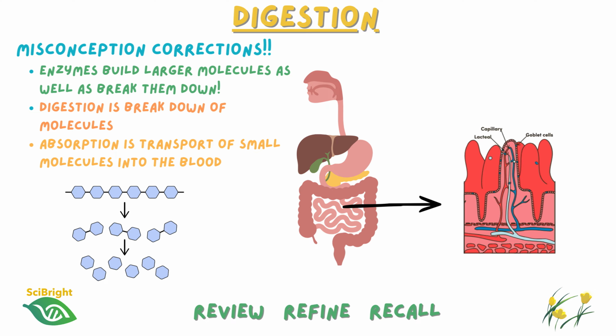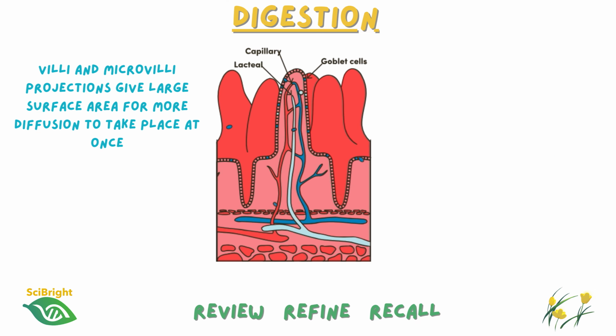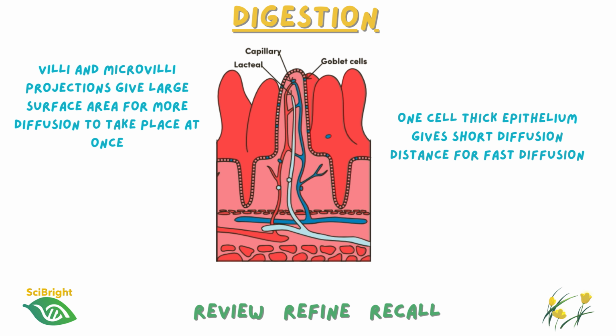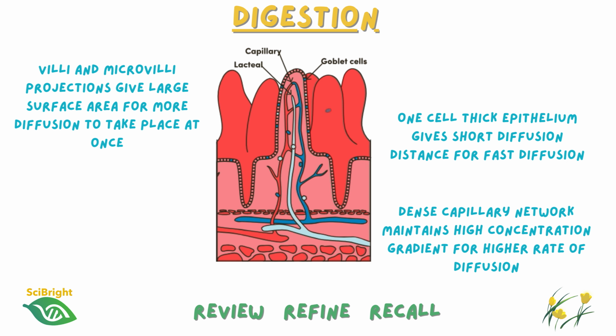As we move into A-level biology, you'll also continue to understand why the small intestine is so effective at absorption. Remember the three main factors affecting rate of diffusion: large surface area due to villi and microvilli, a thin layer of single cells reducing the diffusion distance, and a good blood supply to maintain the concentration gradient. You'll go on to learn how epithelial cells are adapted with important proteins and organelles for transport, and how, while some nutrients enter by diffusion, others require other processes.